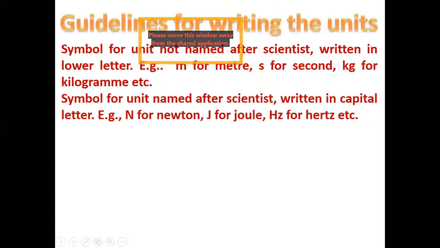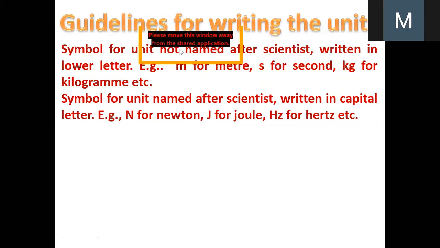Now, symbols for units named after scientists are written in capital letters. Okay, so you have to understand that the symbols for units named after scientists are written in capital letters. Example, N for Newton, J for Joule, Hz for Hertz. So you come to know that